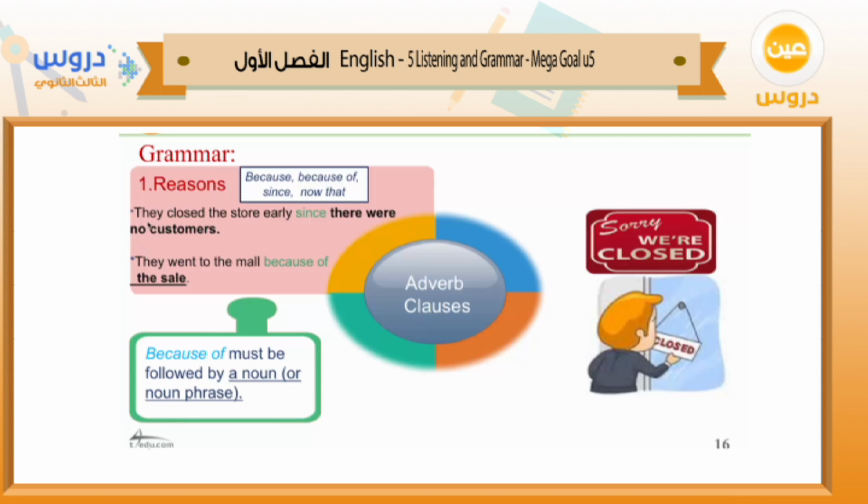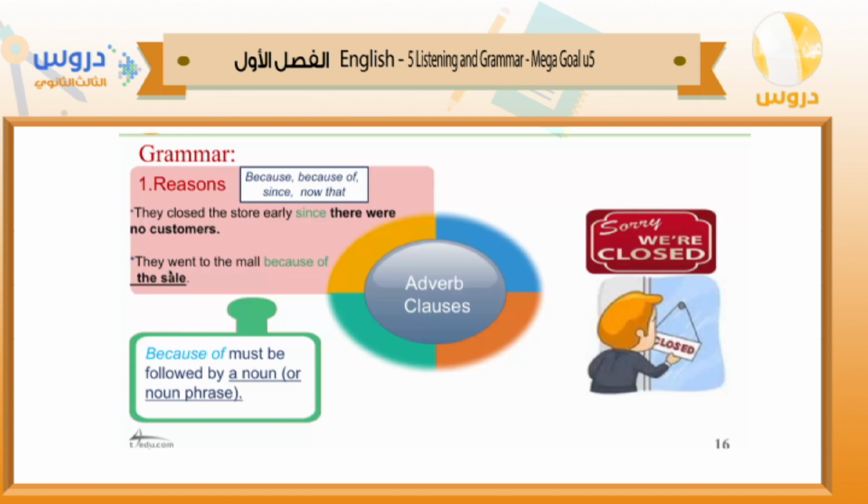For example, they closed the store early since there were no customers. Here the store is closed, okay? Why? Because there were no customers. This is the adverb clause. The bold sentence here is an adverb clause. Number two, they went to the mall because of the sale.